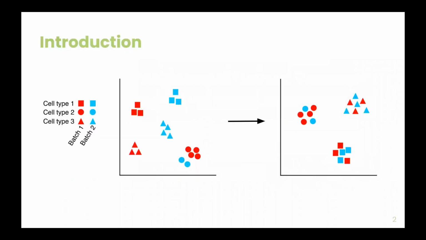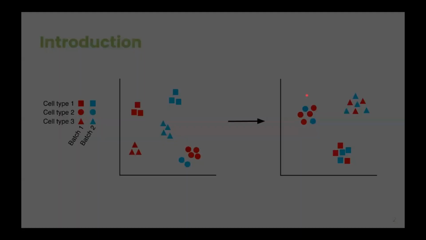One of the problems that exists in the single-cell analysis field is a problem known as integration. What we have here is that we have unwanted sources of technical variation present within our dataset. When we perform, for example, dimensional reduction embedding of our data, what we might observe is that we have clusters that instead of representing the cell type of origin, they represent the batch of origin. In order to solve this problem, different computational methods have been developed over the recent years with the idea of removing these unwanted sources of technical variation.